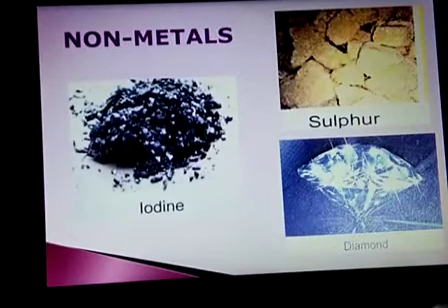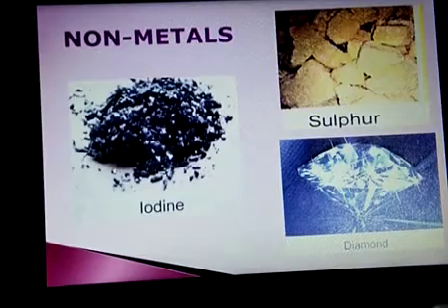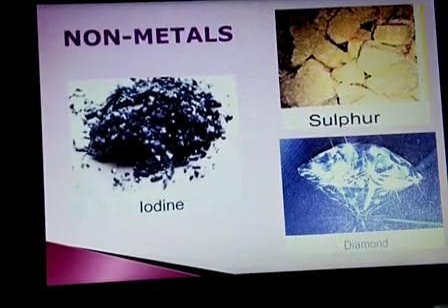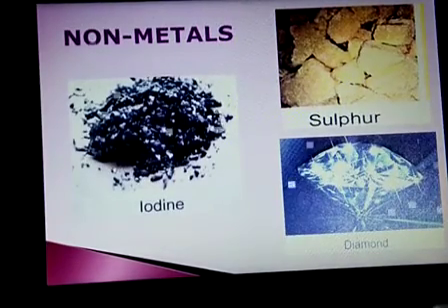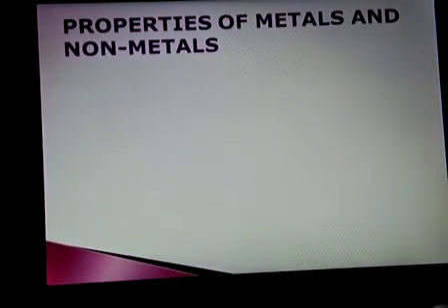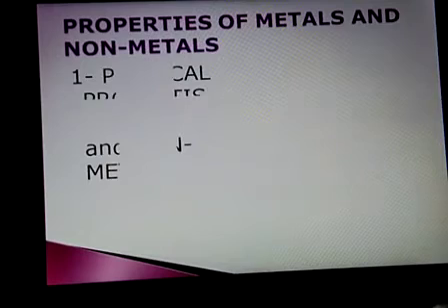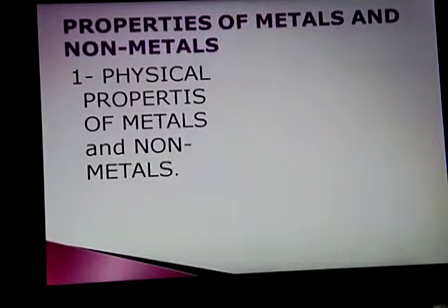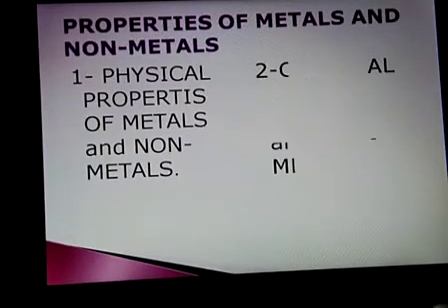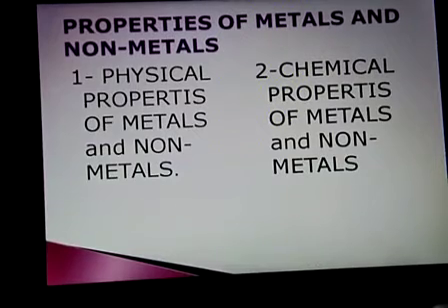Students, welcome once again. In chapter 4, we have discussed the non-metals. Now the next topic is properties of metals and non-metals. There are two types of property: physical property and chemical property. We will discuss separately physical property for metal and non-metal, and chemical property for metal and non-metal.